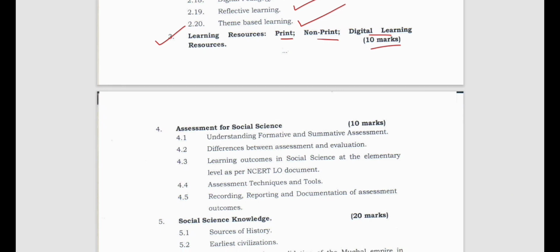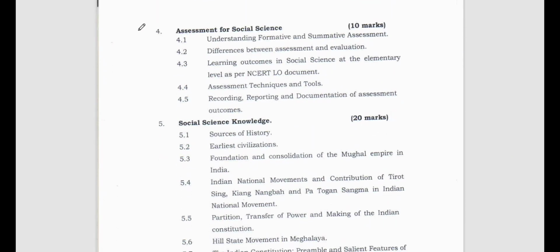Now we have number 4, assessment. What is assessment? Assessment for learning, assessment of learning, assessment in learning. There are basically 2 types of assessment, formative assessment and summative assessment. Formative assessment is the type of assessment which takes place during the course of study, such as the class test and recapitulation. Summative assessment is the type which takes place at the end of the session, such as the half yearly examination, the annual examination, and the semester exams.